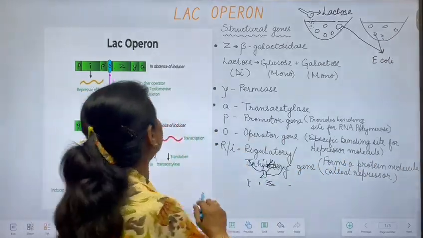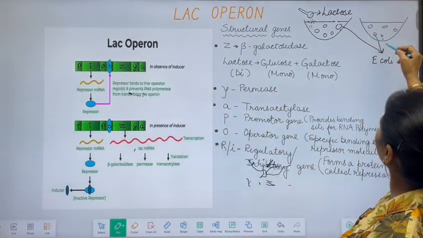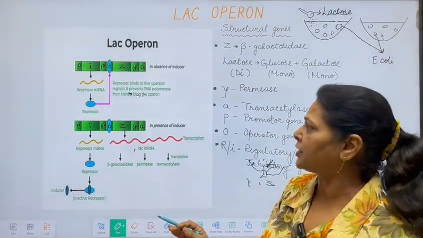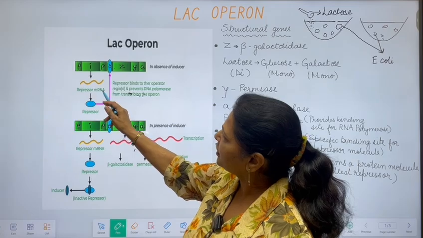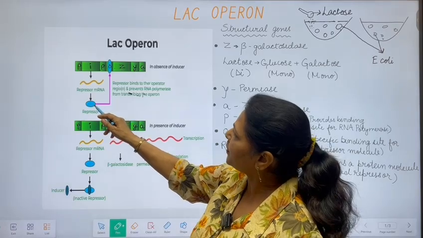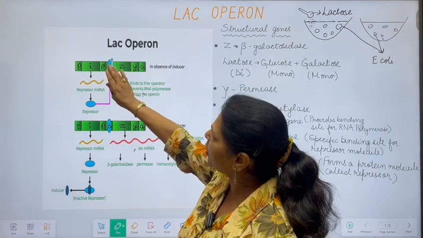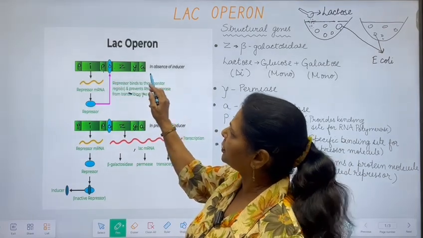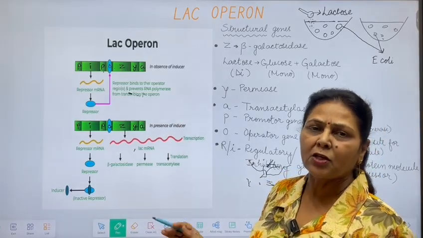Okay. So now you can see in this diagram, in the absence of inducer, when lactose, the inducer, is not there, it means there is no need of these enzymes. So what happens? This I gene forms repressor messenger RNA, then repressor messenger RNA forms a protein molecule known as repressor molecule. This repressor has a high affinity with the operator gene, so it binds with the operator, blocks the passage, so DNA dependent RNA polymerase cannot cross it and the synthesis of enzyme is stopped. No enzyme is synthesized, mechanism is switched off.